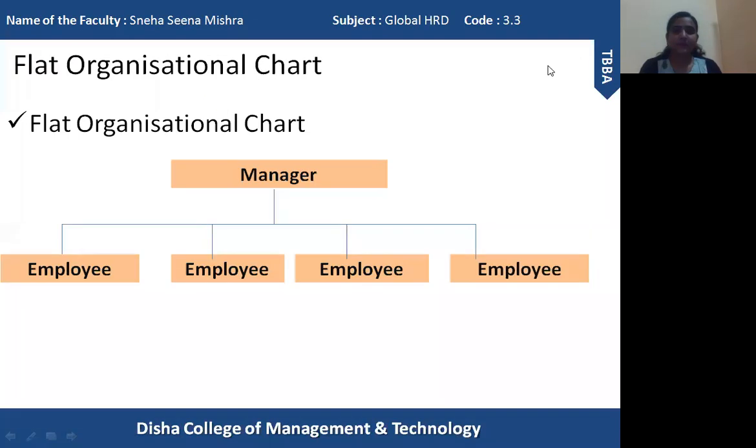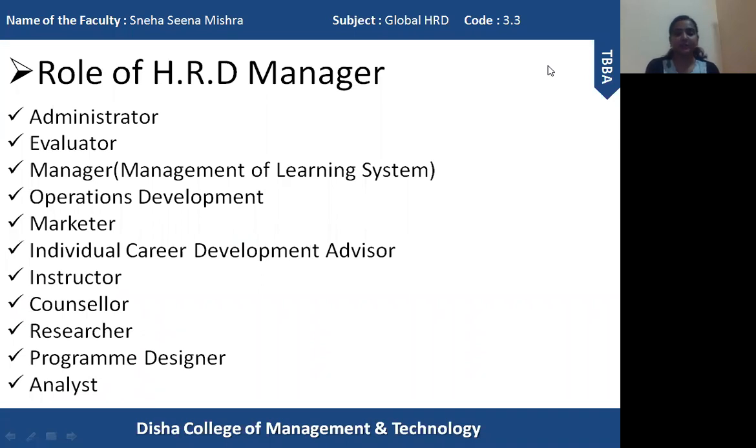Okay, so the next topic which I am going to explain today is the role of HRD manager. So HRD manager plays a very important role in the HRD department, because the manager needs to be involved in the creation of HRD programs, in the execution of the HRD program, and at the same time that person needs to collect proper feedback from the employees. They have to analyze the results, whether they have actually obtained the actual results which they have targeted, or there is some kind of problem in the HRD programs.